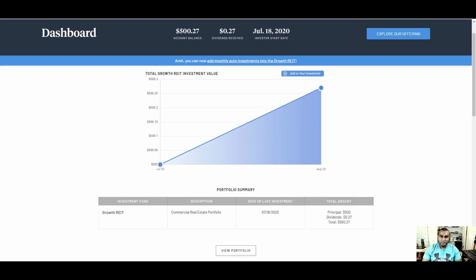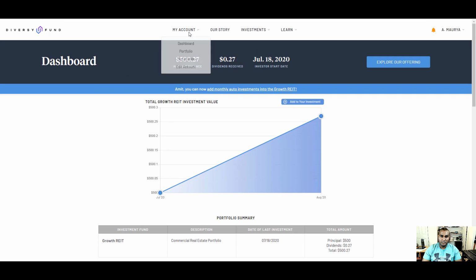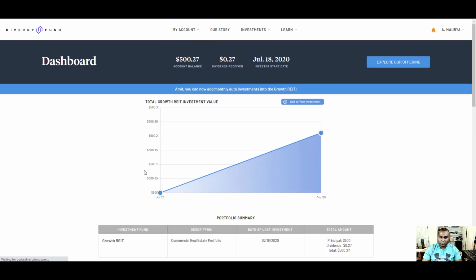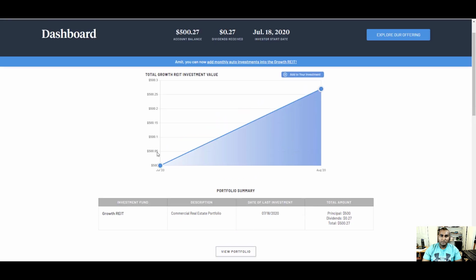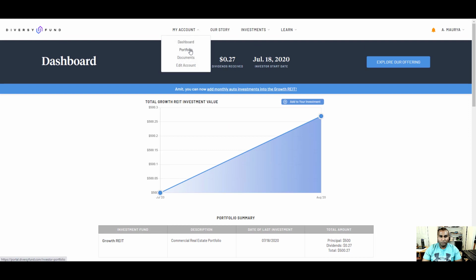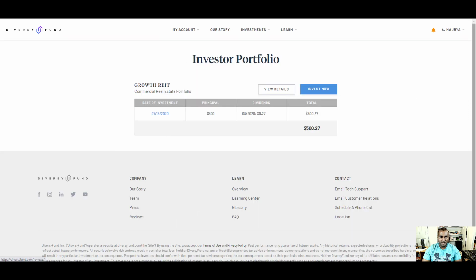Okay, let's look at this. This is my dashboard when you first come in, right? The next thing they have is portfolios. Here's my portfolio, simple and straightforward.